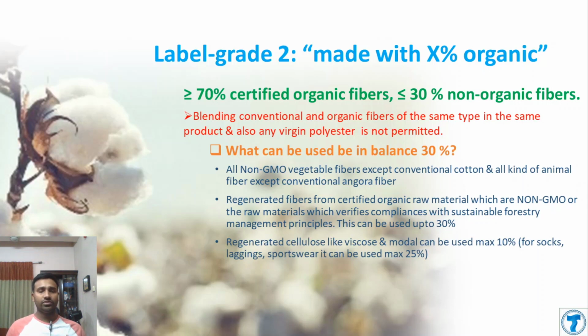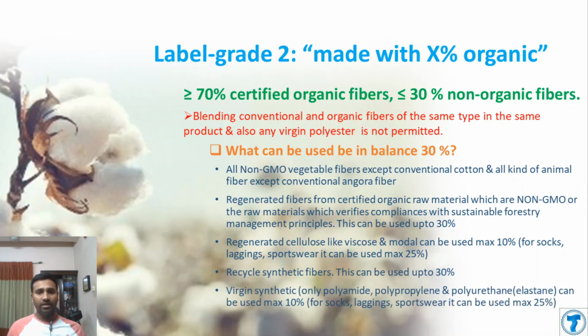Regenerated cellulose fiber like viscose and modal you can use up to 10%, but the exception is sportswear, where you can use up to 25%. Recycled synthetic fiber, like recycled polyester, can be up to 30%. Virgin synthetic fiber like polyamide, polypropylene and polyurethane can be used at a maximum of 10%. If you want to use them together, like polyamide and polypropylene, then the combined total should not exceed 10%. There is also an exception: for socks, leggings and sportswear the maximum is 25%.